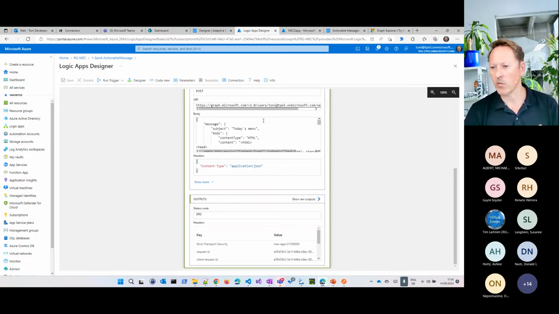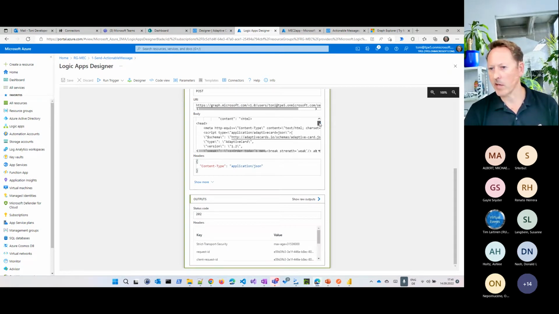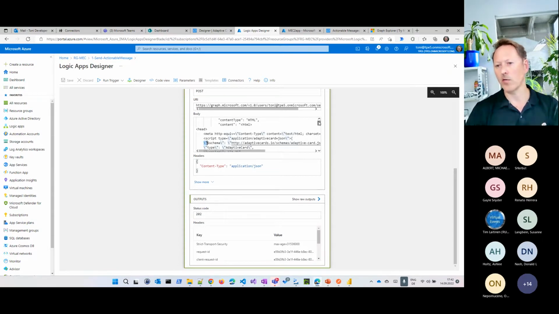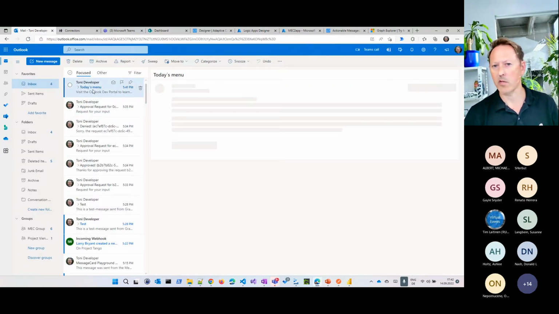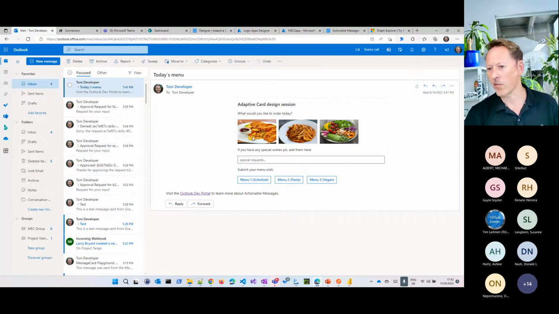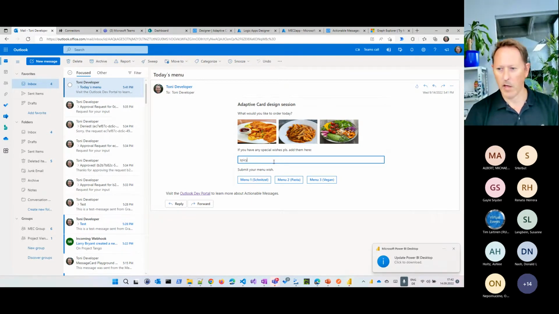And this magic, what we are doing here, is we need to replace the adaptive card here with this quote so that it works, so that the format of the send mail Graph connector knows what to do with that. We should have gotten an email here, which is this one, and now we see Toni developer got an email with an adaptive card, with special requests, with the 3 buttons, what we defined in the designer. So now the user can say, okay, I want to have a specific menu here for today, and I want to have this one here, and I want to have spicy, for example. And then I select this or that option here.